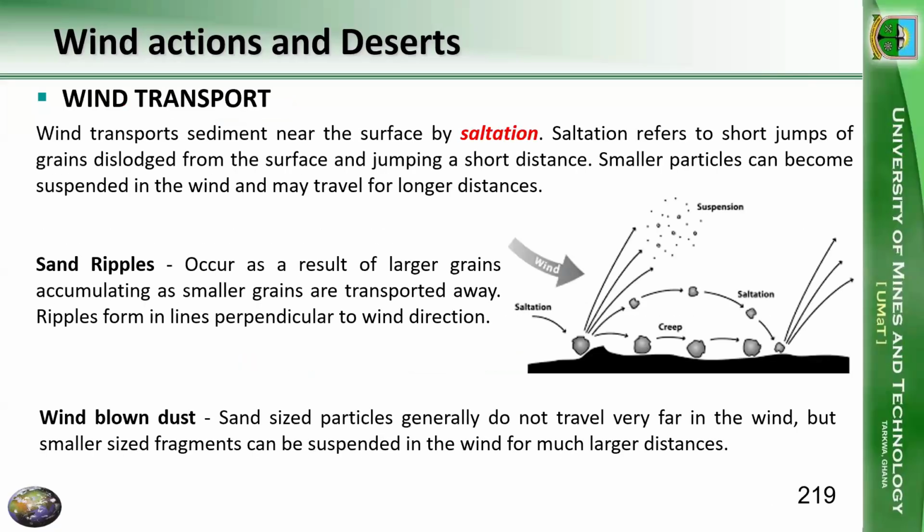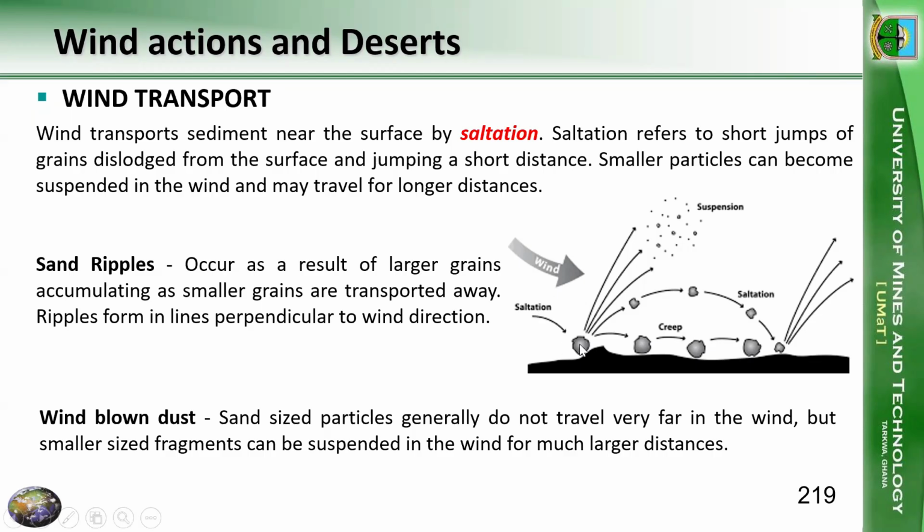So now we want to talk about wind transport. Wind transports sediments near the surface by the process called saltation. Under streams and rivers, we met this act of saltation, and we call this short jumps. So saltation refers to short jumps of particles that are removed from the surface and then jump a short distance. These small particles can become suspended in the wind, and then they may travel for very long distances. So this is the process of saltation.